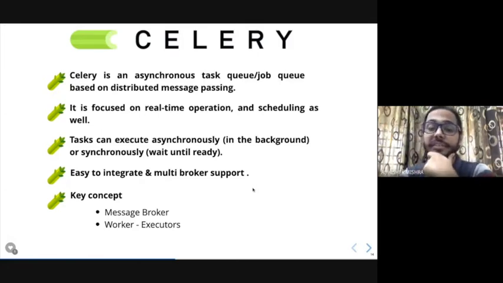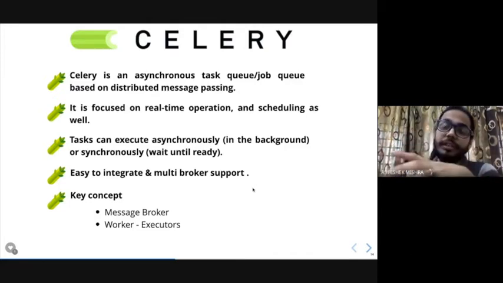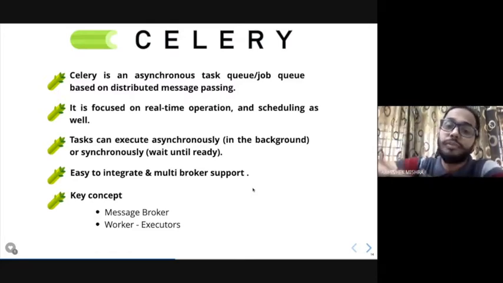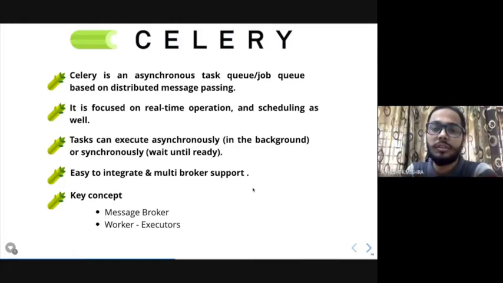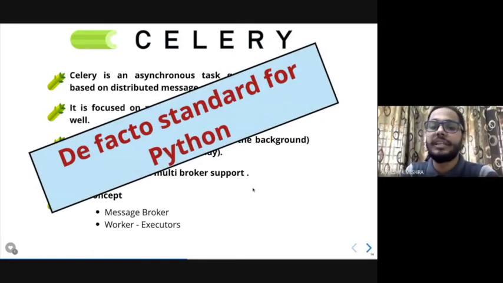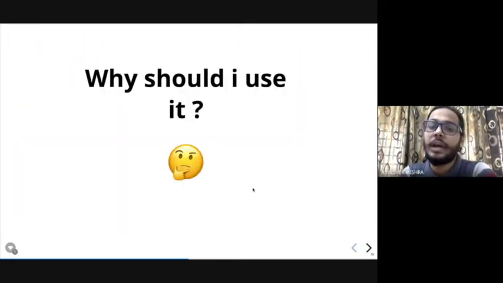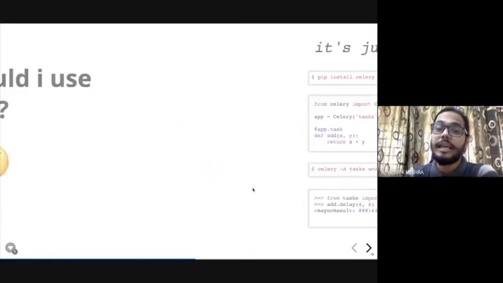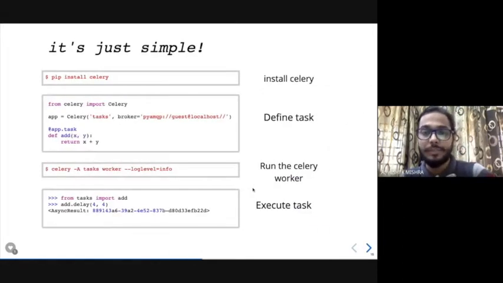In Celery, the key concepts are the broker and the worker. The broker is the persistent database or memory cache where your tasks are stored, and the workers are the instances which take care of executing your tasks. Celery is basically a de facto standard in Python, and a lot of people use it. Now you'll ask a question, why should I use it? I'm going a little bit fast because I want to show you the demo so that you get a proper understanding of the basic Celery part.